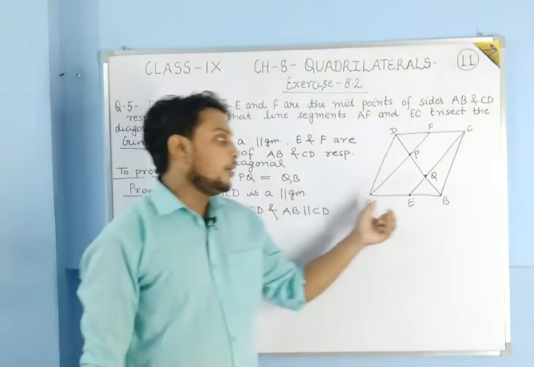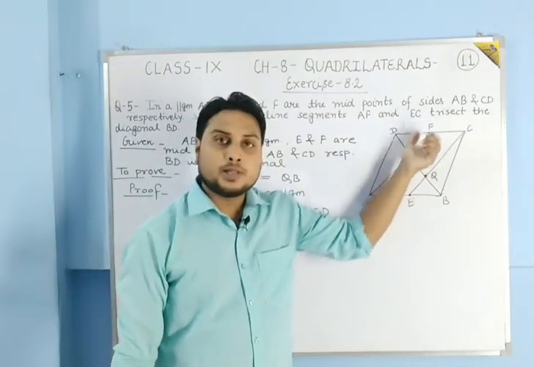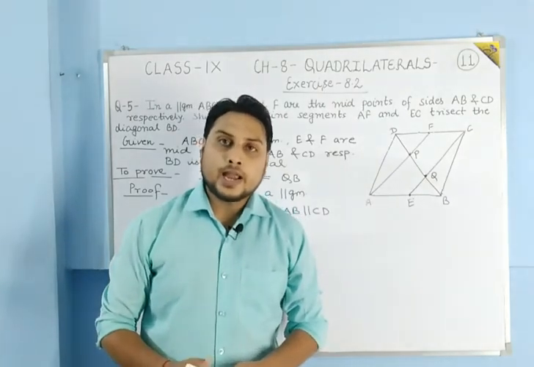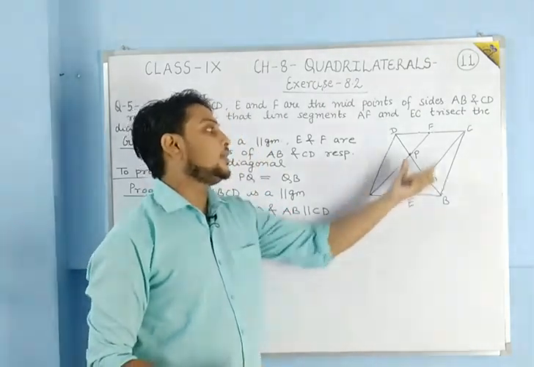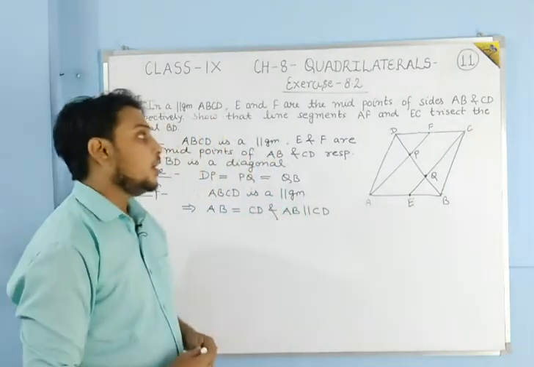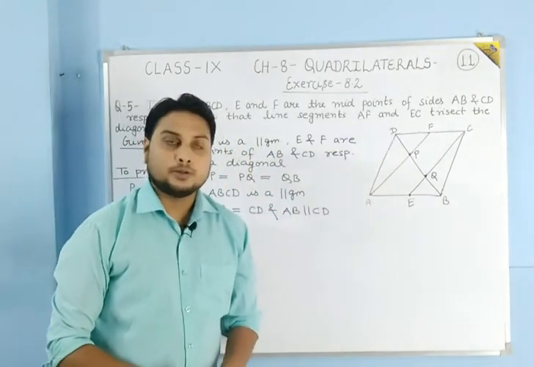If ABCD is a parallelogram, then it is clear that its opposite sides will be parallel and equal. So we can write that AB is equal to CD and AB is parallel to CD.